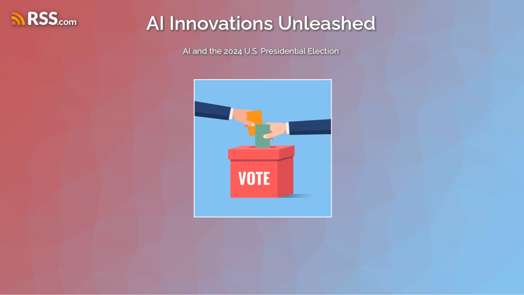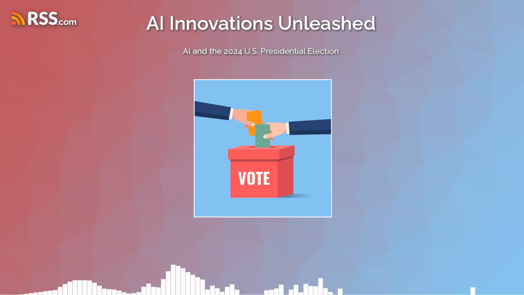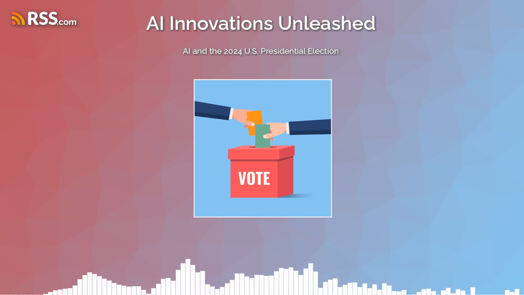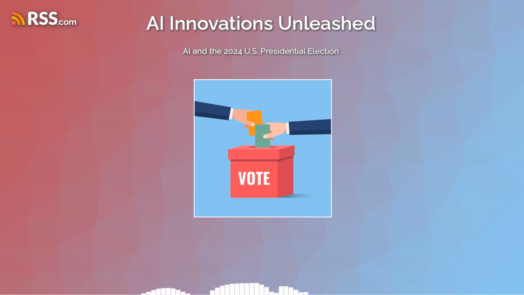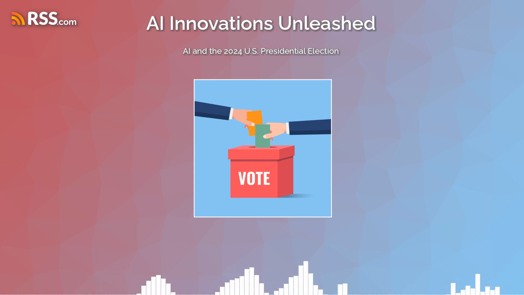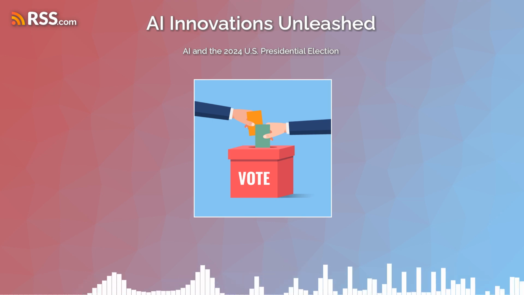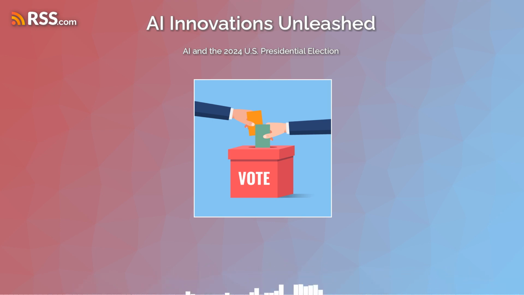For instance, Facebook, Twitter, and YouTube all deployed AI systems that quickly scan content, cross-reference it with reliable and trusted sources, and flag it for review by human moderators. By filtering out this misinformation early on, these platforms aim to slow the spread of misleading narratives before they gain momentum. Another innovation in this election cycle was news outlets using AI-based tools to help verify the accuracy of photos and videos.